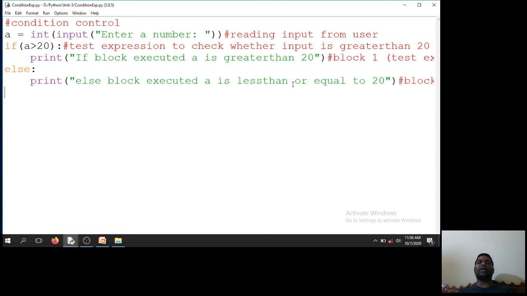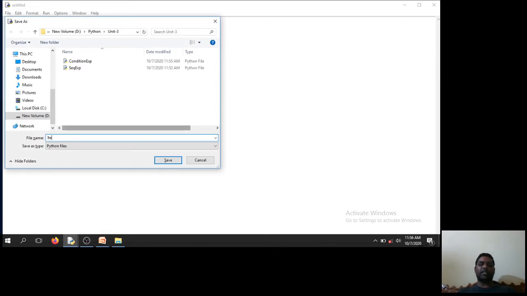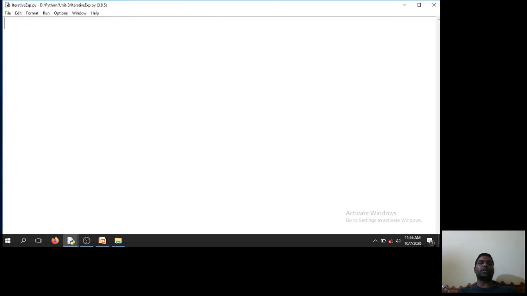And next we have the iterative expression, iterative control. So I will take one more file, iterative example.py. Iterative control example. According to the definition, iterative control is nothing but executing one statement repeatedly. I want to execute a particular statement repeatedly n number of times. So here loops are very important.